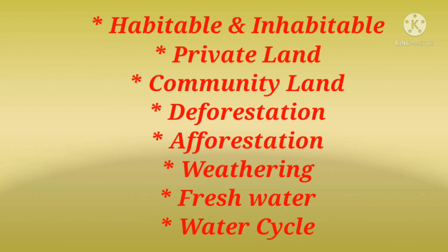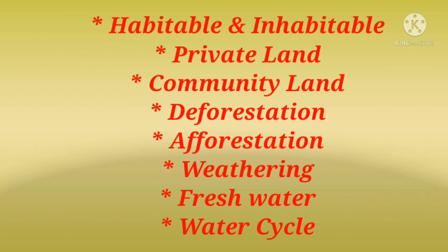Community land is owned by the society or community for common uses like collection of fodder, fruits, nuts, medicinal herbs, etc. Community lands are also called common property resources.